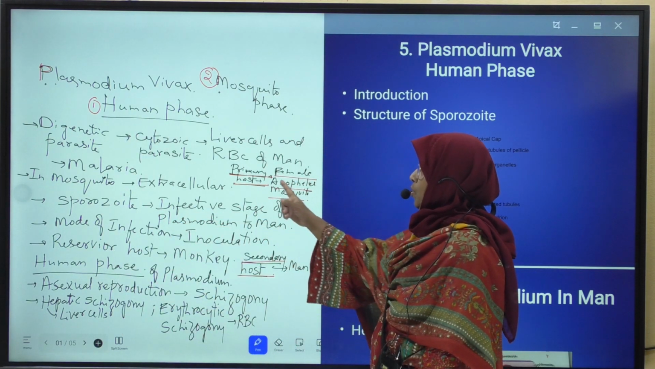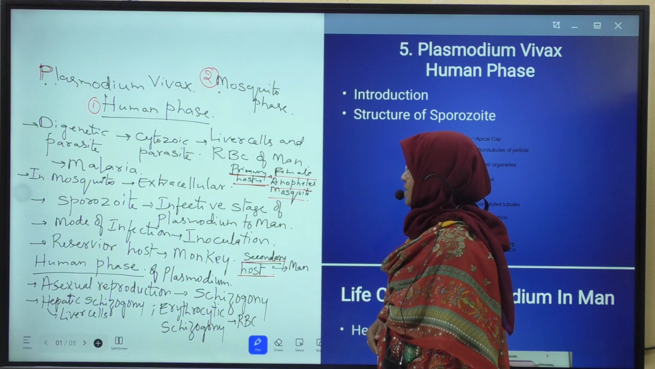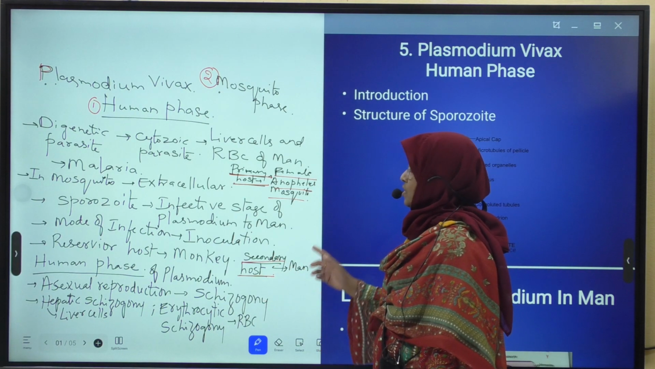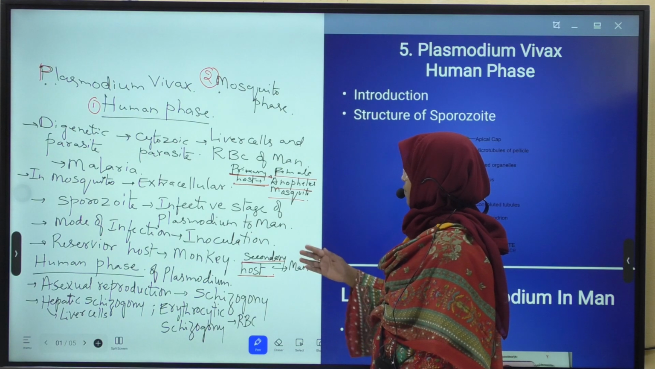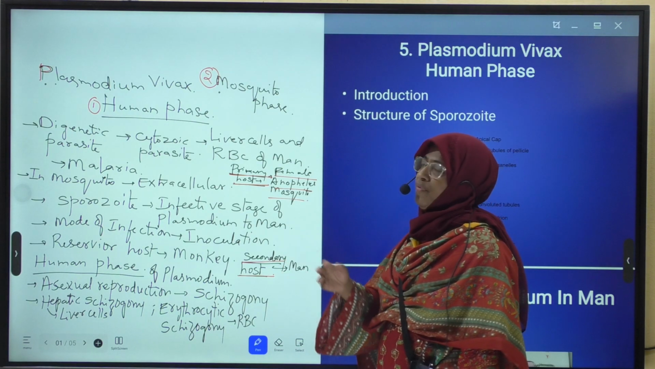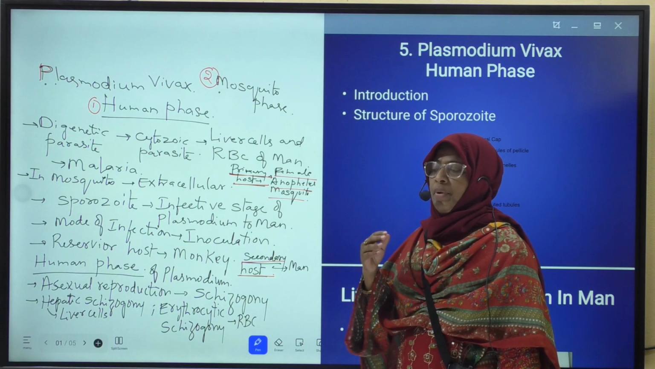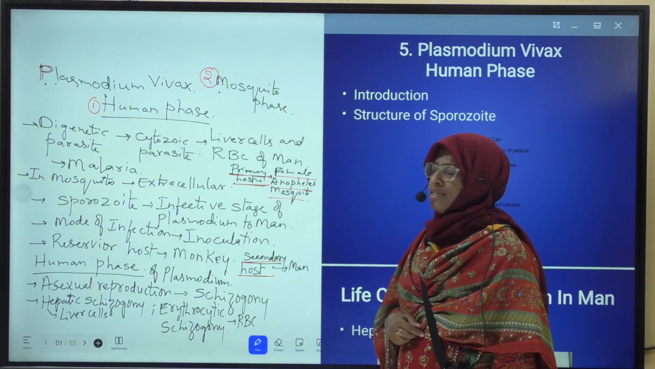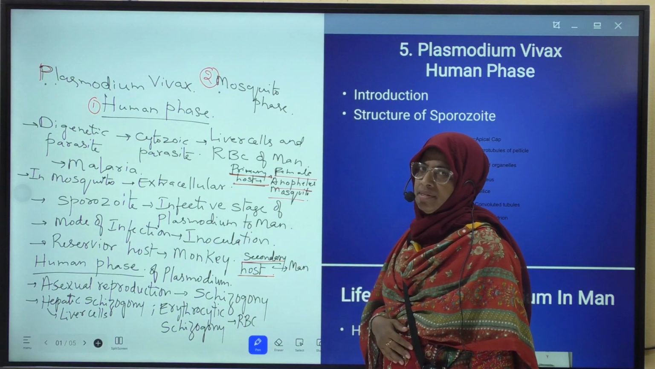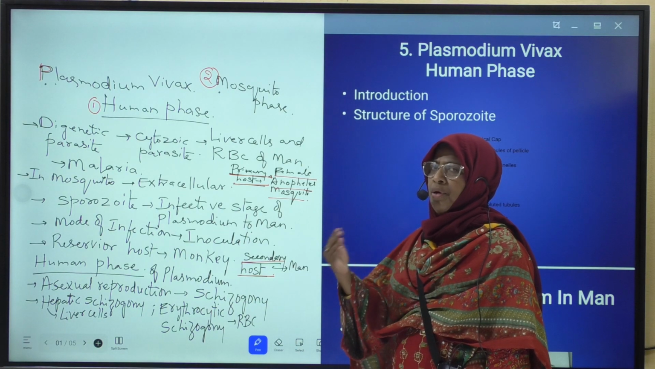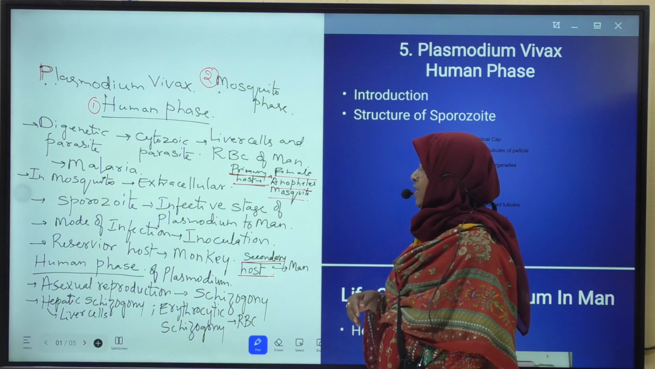The primary host of Plasmodium vivax is female Anopheles mosquito and secondary host is man. Here why man is considered as secondary host for Plasmodium vivax? Because asexual life cycle of the Plasmodium takes place in human beings. Hence human being is considered as secondary host.